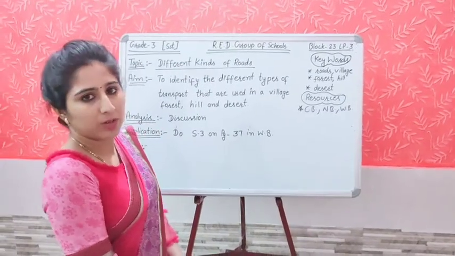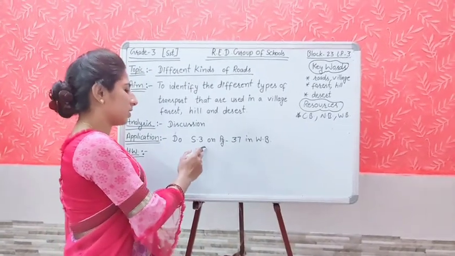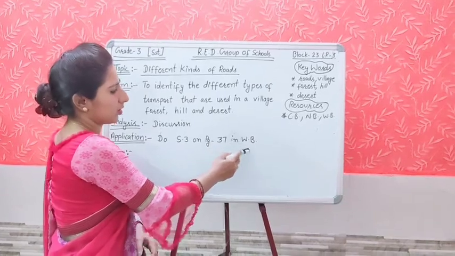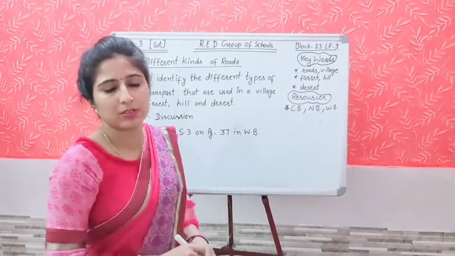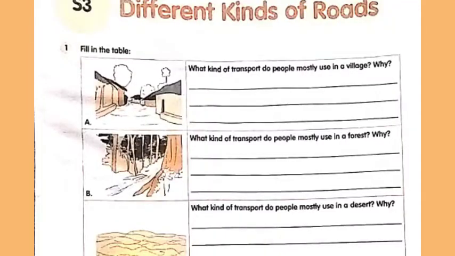So now it is time for the application part. You will do S3, which is given on page number 37 in your workbook. Open page number 37 of your workbook. Question number 1, fill in the table. As we have discussed already in the action part, here you can see in the first picture, a village muddy road is shown. What kind of transport do people mostly use in a village? Why? You will write here.